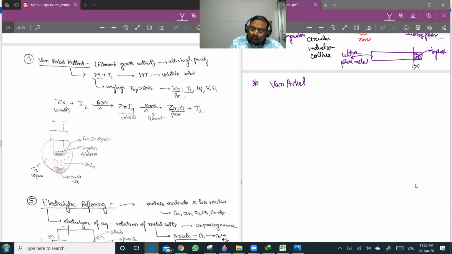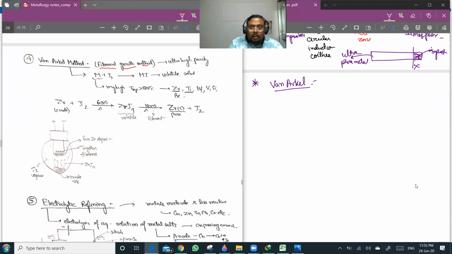This is also known as the filament growth method, because the reaction is taking place on a tungsten filament.